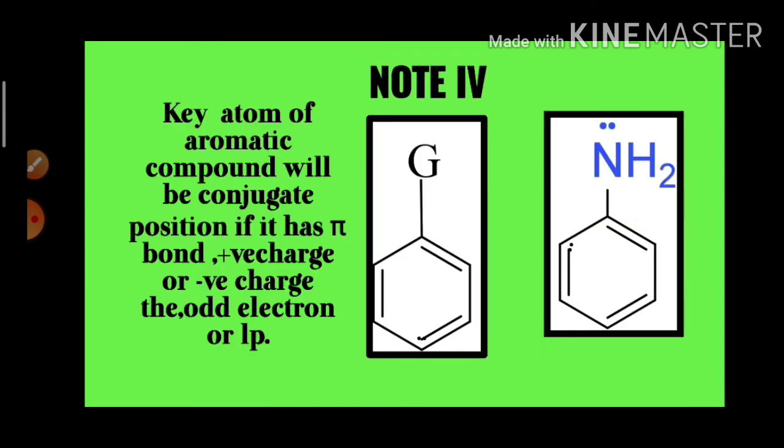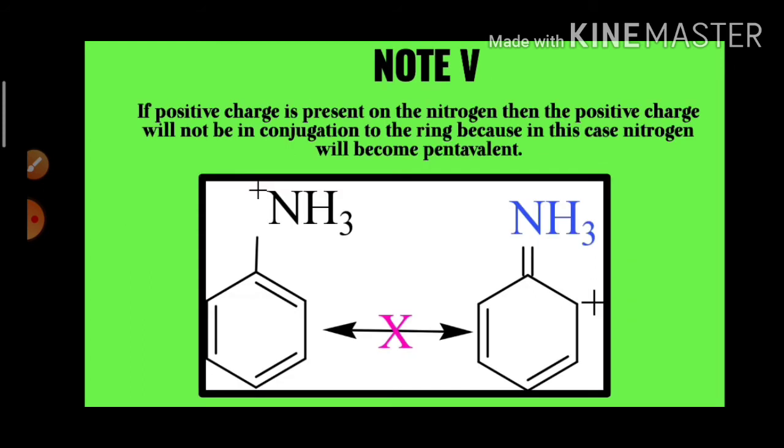And now we go for the next note, that is the fifth note. If a positive charge is present on the nitrogen atom, then that positive charge will not be in conjugation with the ring, because in this case nitrogen will become pentavalent.